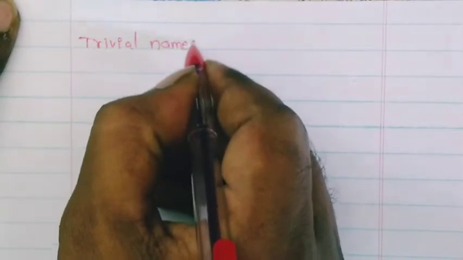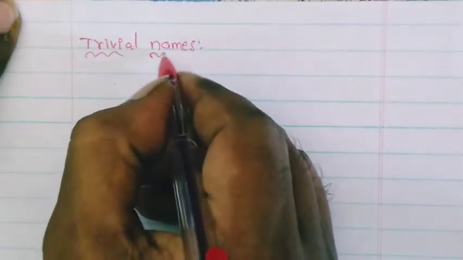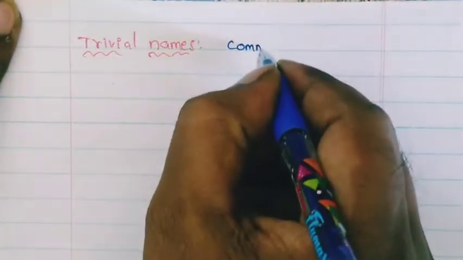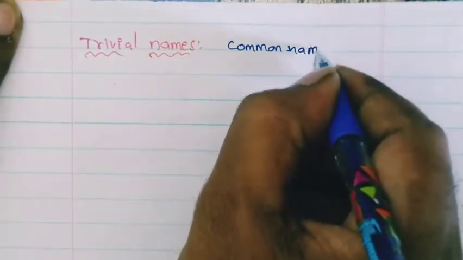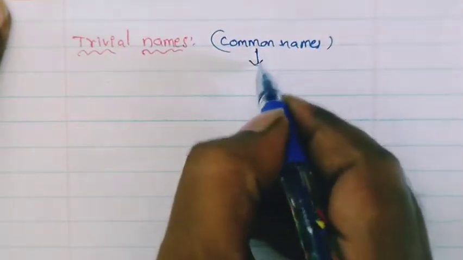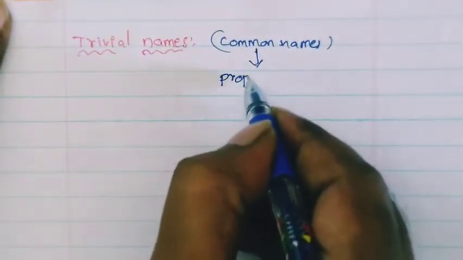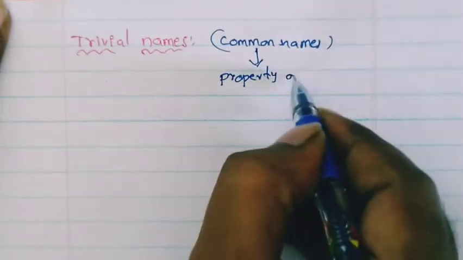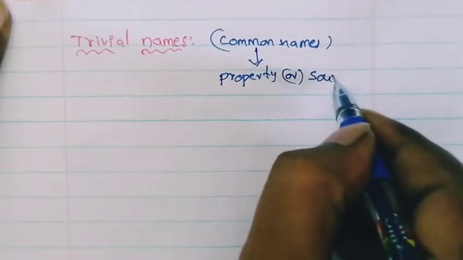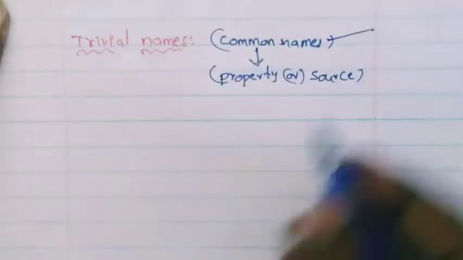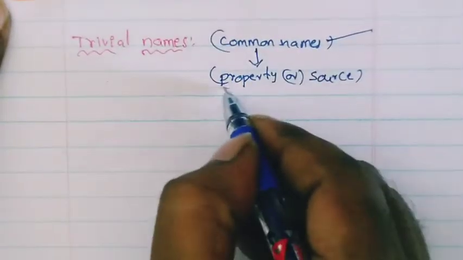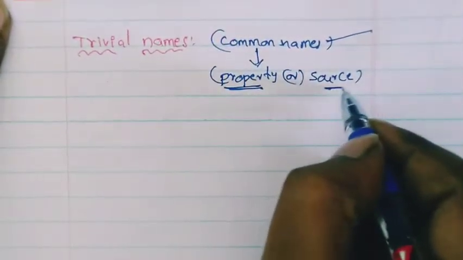Trivial names. Do you know trivial names means common names? Okay, common names. Actually these common names are based on either property, otherwise source. Actually the trivial names are derived from the property of the compound, otherwise the source of the compound.